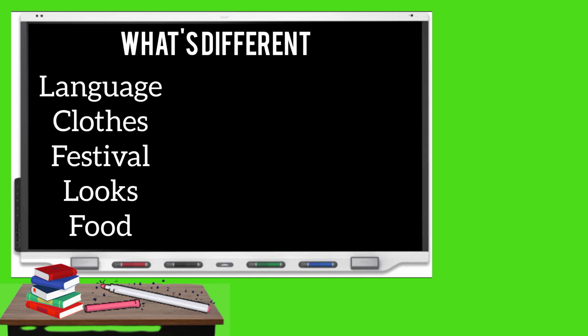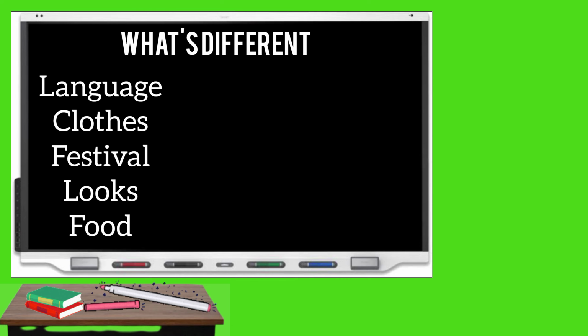Now what is different across the nation or across the various societies? It can be different in terms of languages, in terms of clothes we wear, in terms of festivals, looks, or the food that is prevailing in a region. So all these differences are the fundamental basis of diversity.